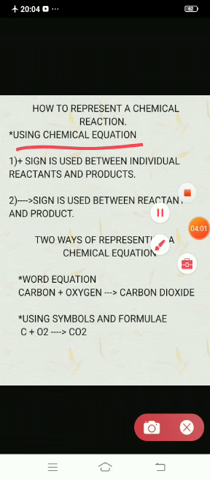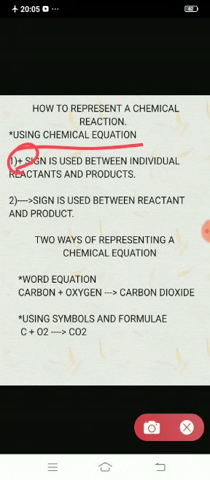Just now I gave the example that when hydrogen reacts with oxygen, we get water. We use the plus sign between the individual reactants.